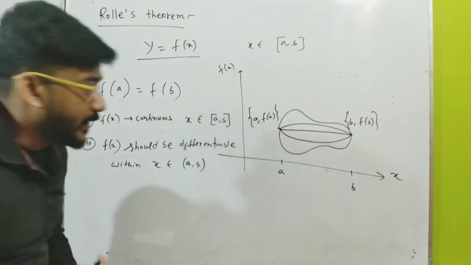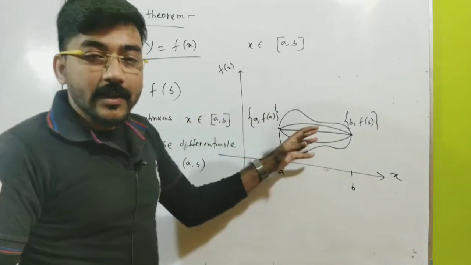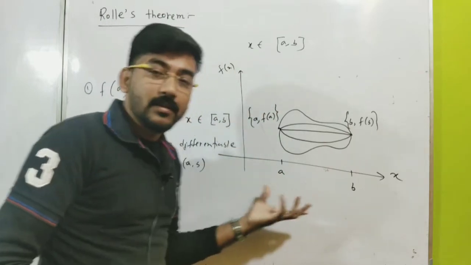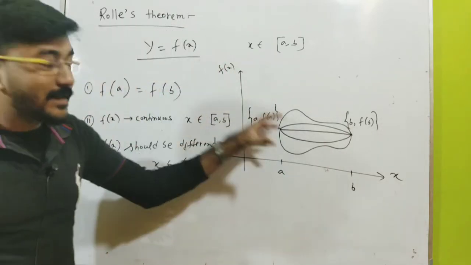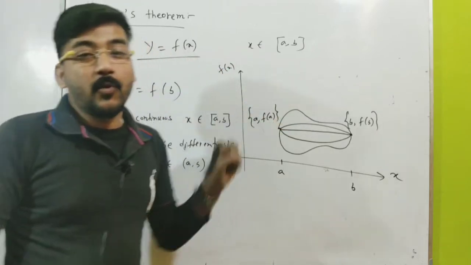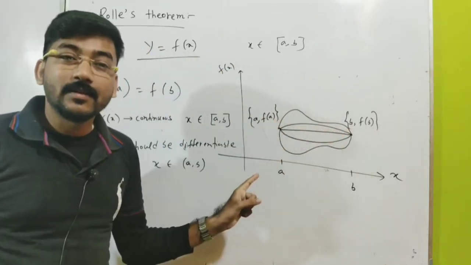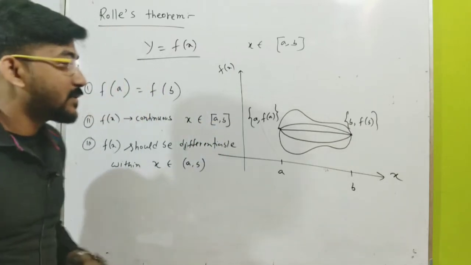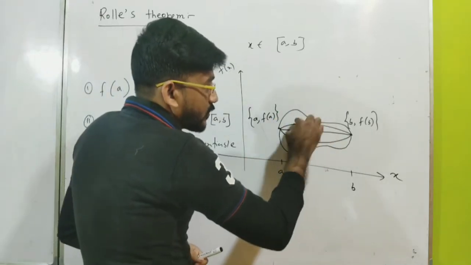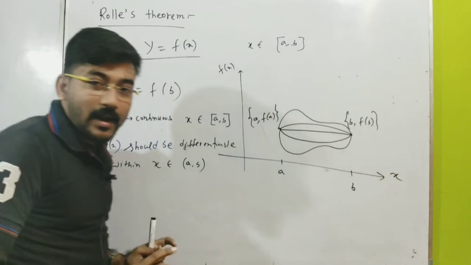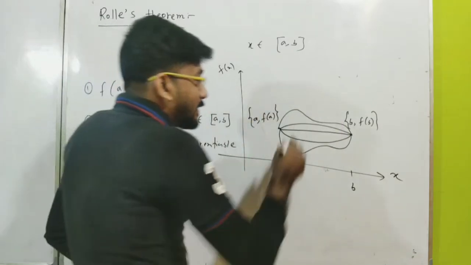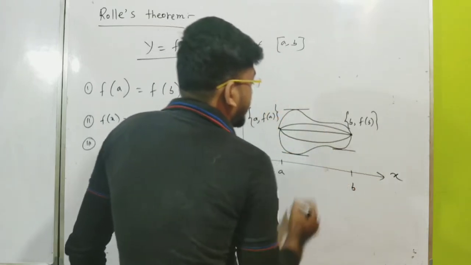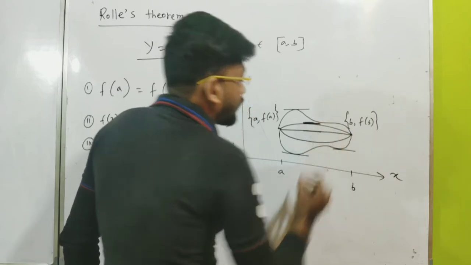So what Rolle said is that if there is a function f of x and the function is continuous and the function is differentiable within this interval a comma b, then there is at least one point within this interval such that the differentiation of the function at that point is 0. What does it mean? It means that there is some point throughout the curve, throughout the function, where there is a tangent which is parallel to the x-axis. This is very important. There is a tangent which is parallel to the x-axis.